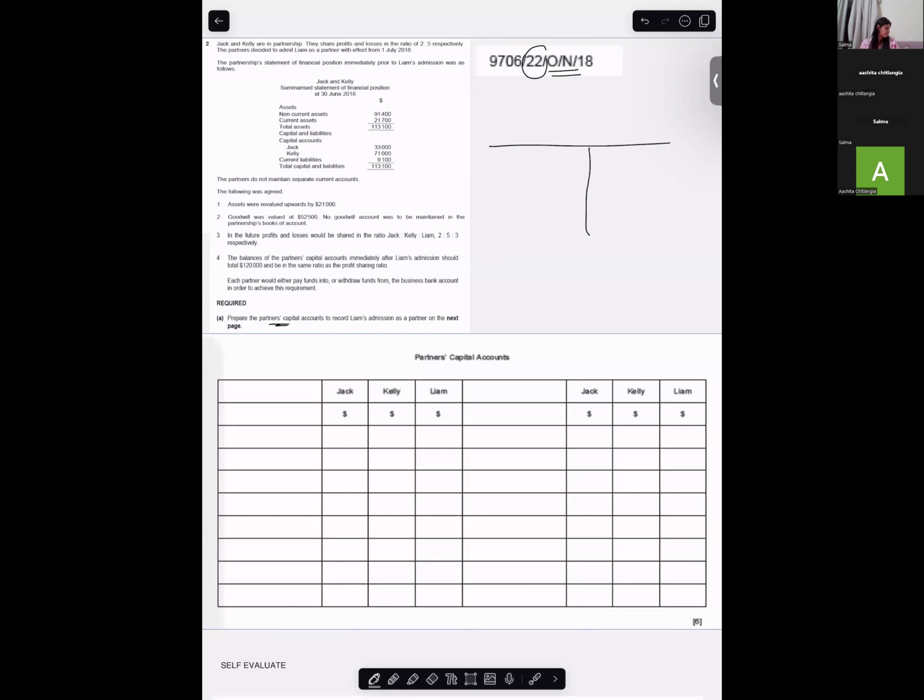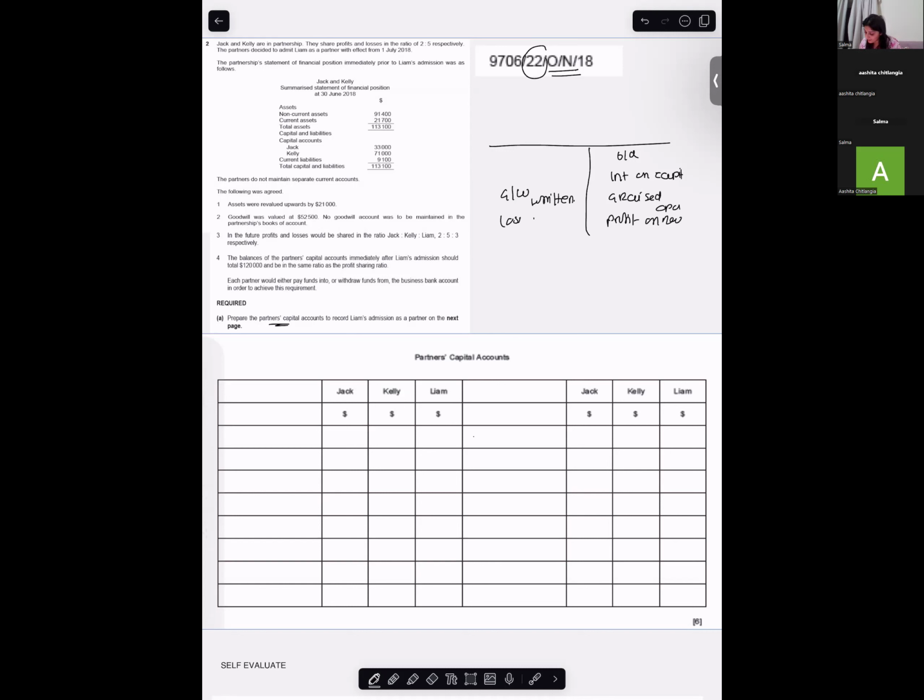First we have to write the balance brought down, then the revaluation, then the goodwill raised. Goodwill raised goes on the credit side, old partners, old ratio. On the debit side we write goodwill written off, new partners. Profit on revaluation will come on the credit side, loss on revaluation on the debit side. Are you with me?